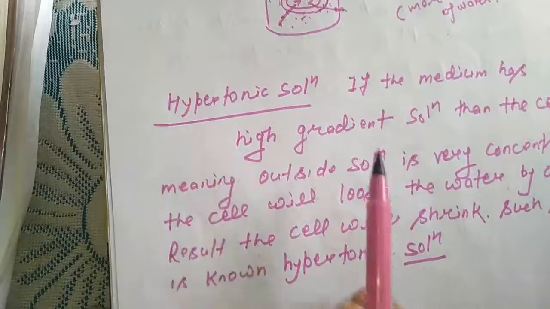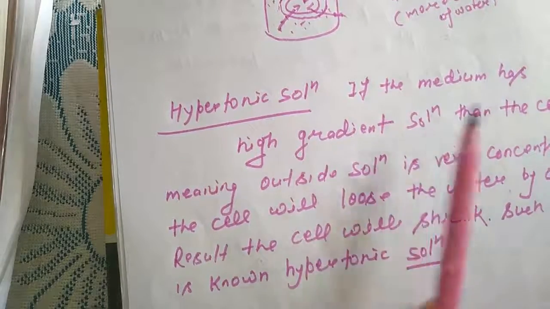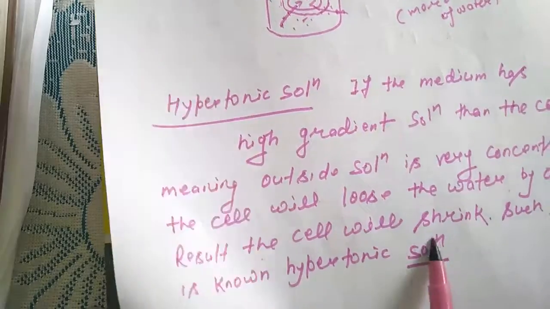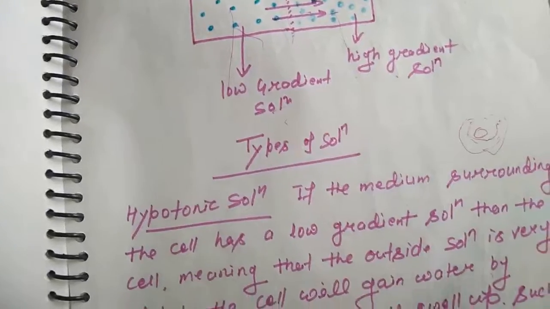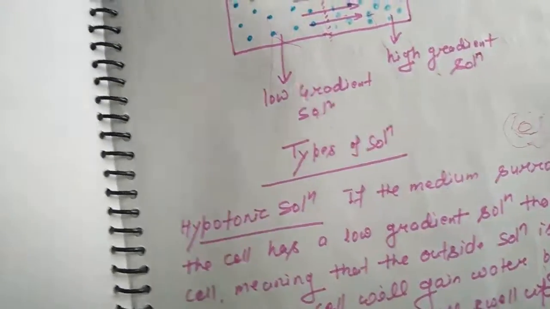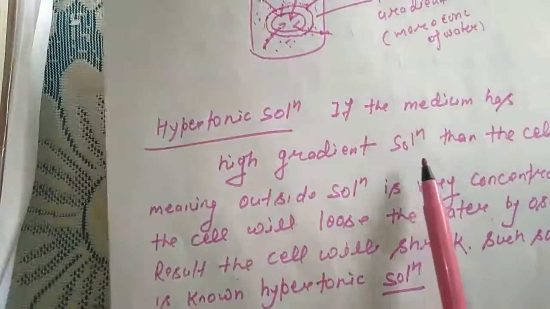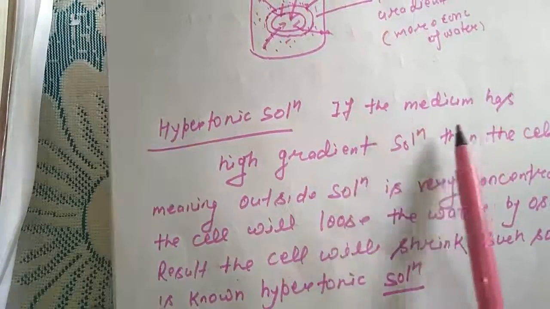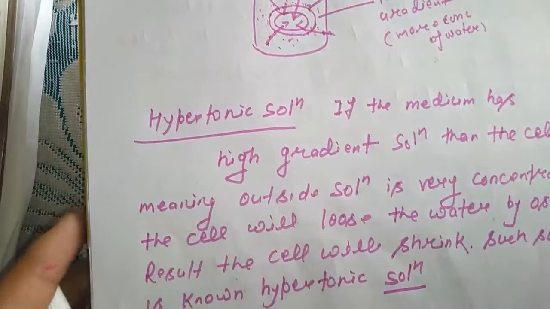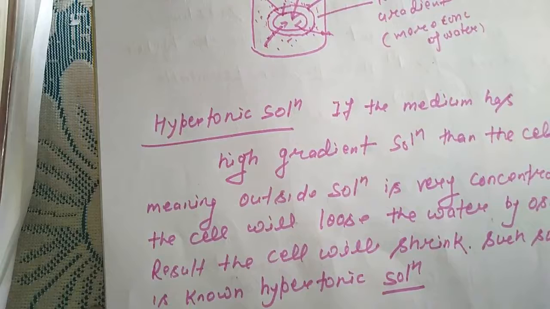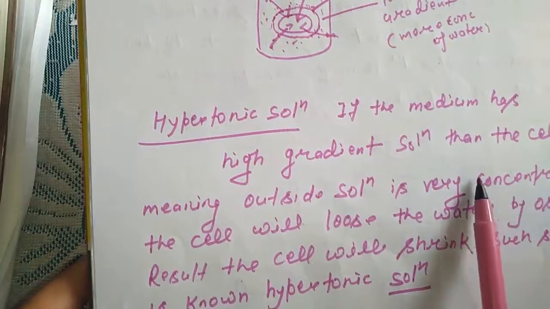Now understand what is hypertonic solution. If the medium surrounding the cell has a high gradient solution, then the outside solution is very concentrated, which means water is low.